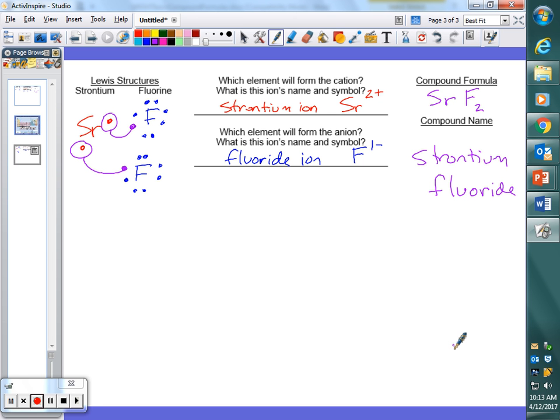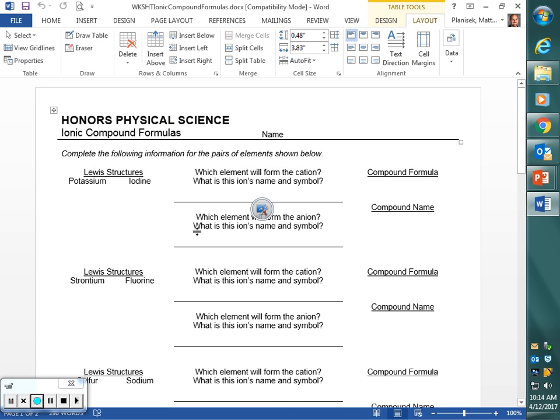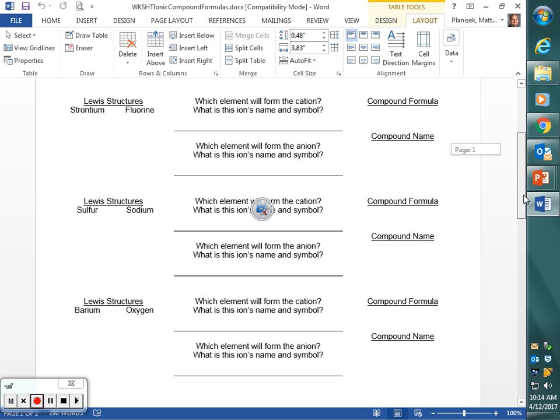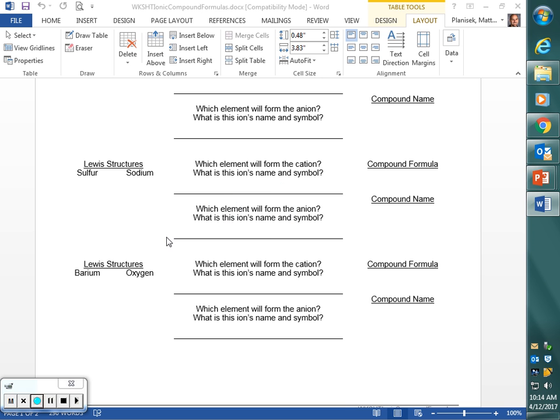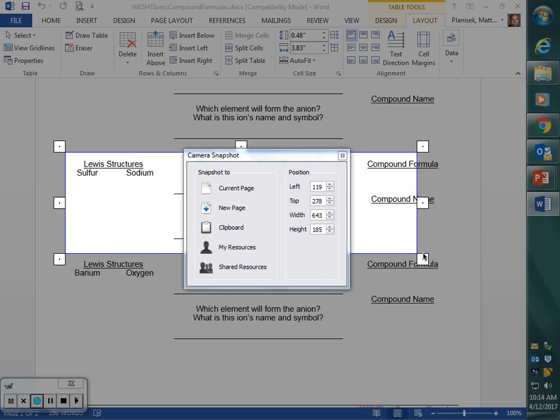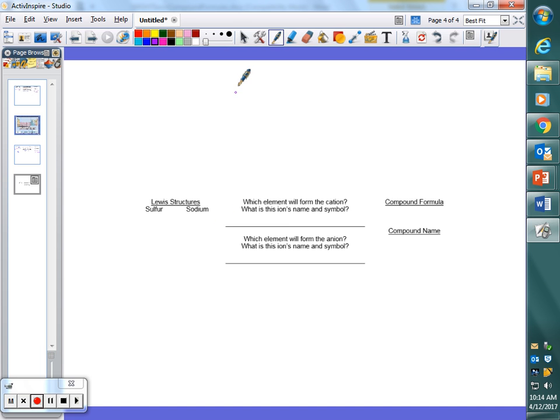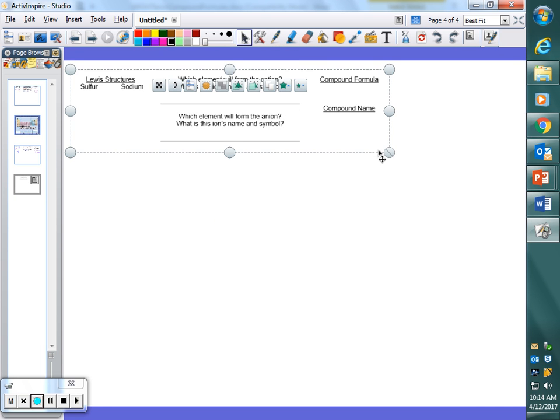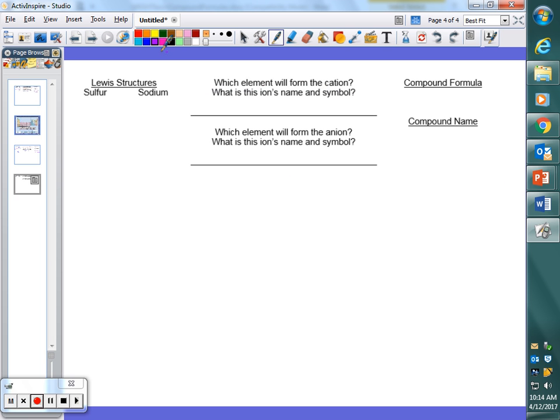Here, let's do one more real quick before the end of the period. I'm just going to write it up on the board so we don't have to go through it step by step, but follow along and hopefully you'll end up with what I ended up with. All right, so let's go here. The next one up is sulfur and sodium. All right. Okay. So, sodium, group 1, it has 1 valence electron. Sulfur, group 16. It has 6 valence electrons.